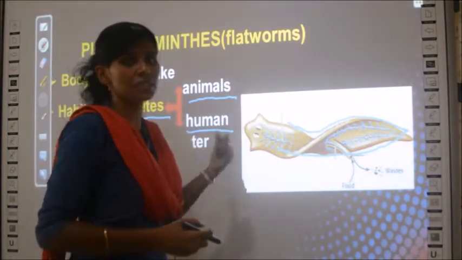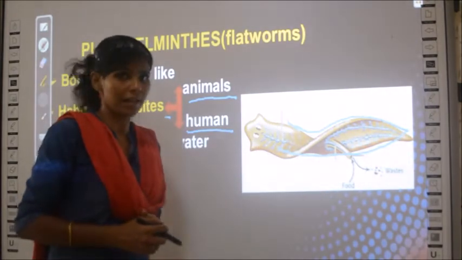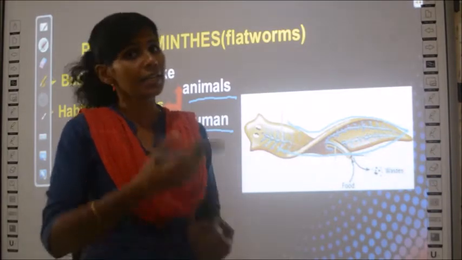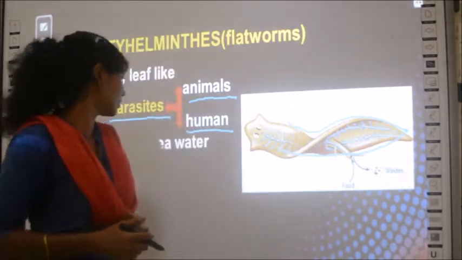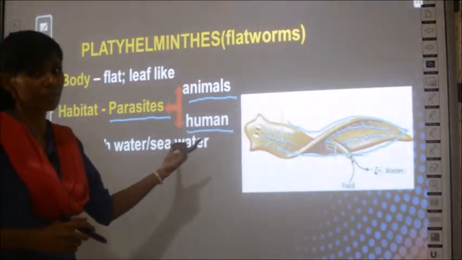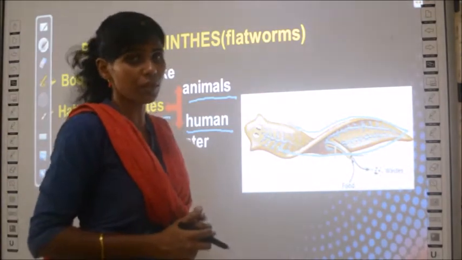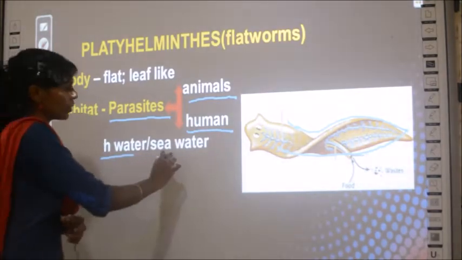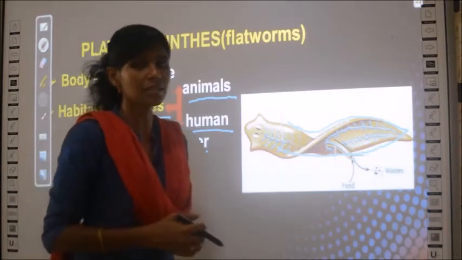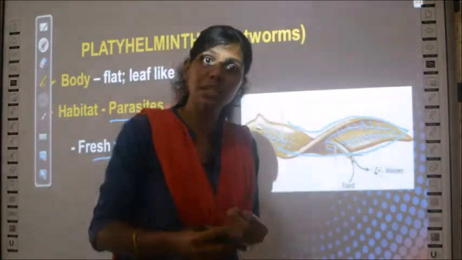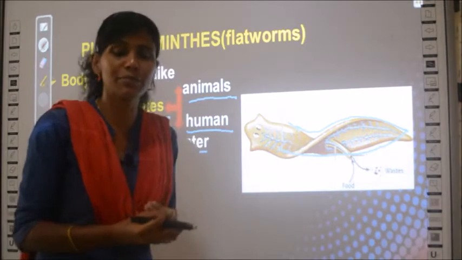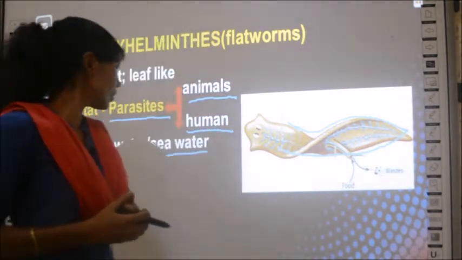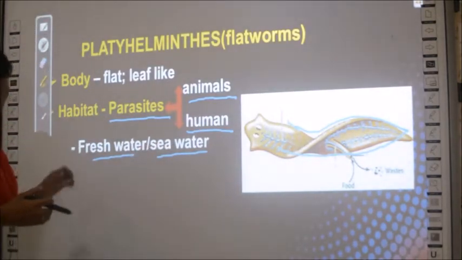Or sometimes they don't live on human beings or animals, they live in the marine water. So sometimes their habitat is sea water, or sometimes they also live in fresh water. So they can either be found as parasites, which depend on other organisms for their living, either in human beings or animals, or else they can also live in fresh water or sea water.